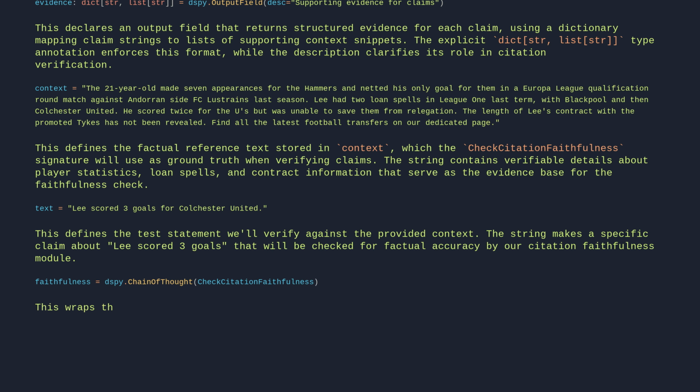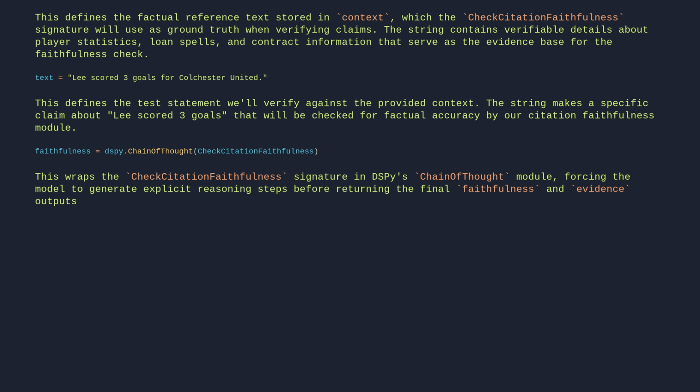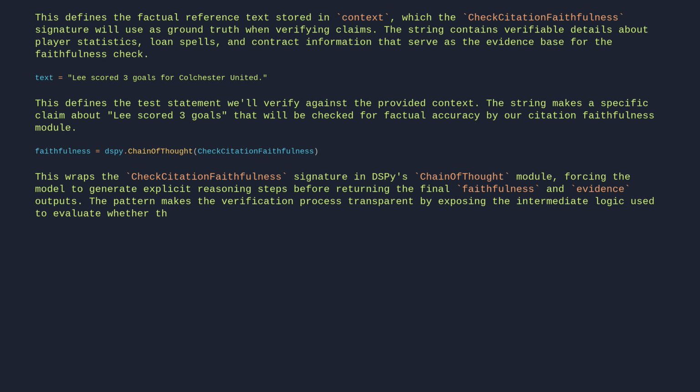This wraps the CheckCitationFaithfulness signature in DSPy's chain of thought module, forcing the model to generate explicit reasoning steps before returning the final faithfulness and evidence outputs. The pattern makes the verification process transparent by exposing the intermediate logic used to evaluate whether the text aligns with the provided context.